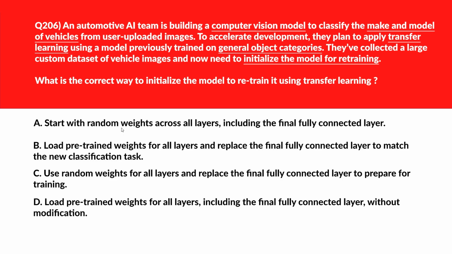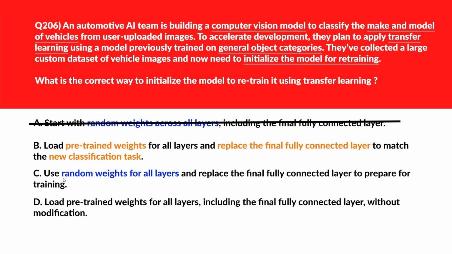Random weights across all layers ignore learned features and forfeit transfer learning benefit. Hence incorrect. Let's move to option B. B says load pre-trained weights for all layers and replace the final fully connected layer to match the new classification task. Transfer learning leverages learned features from pre-trained layers while replacing the final layer to adapt to the new classification targets. We'll keep it.